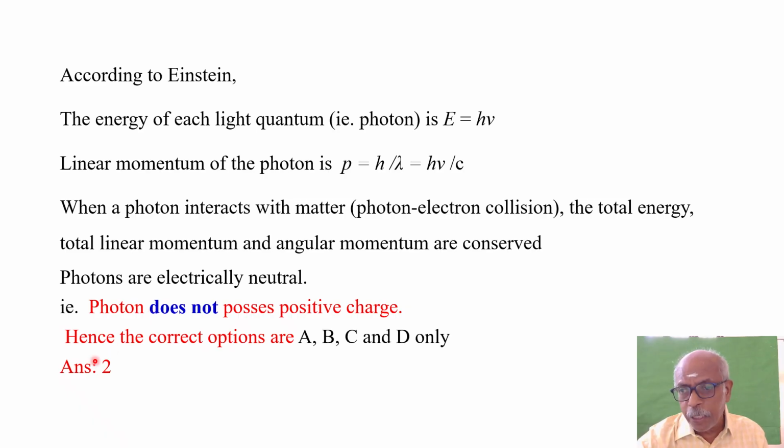So the correct options are A, B, C and D only. E is the wrong answer. E is not the correct statement. So among the given options, option 2, that is A, B, C and D only, are the correct statements. So among the 4 options, option 2 is the right answer.